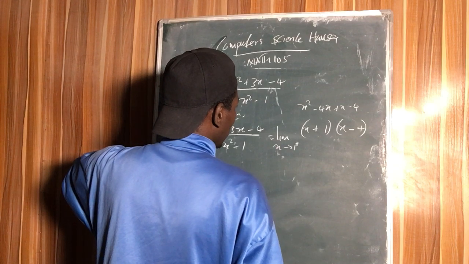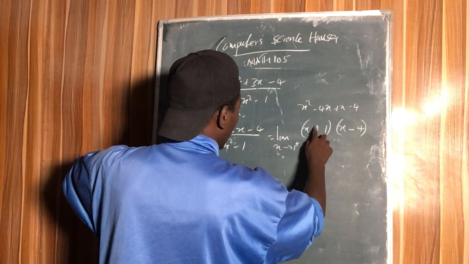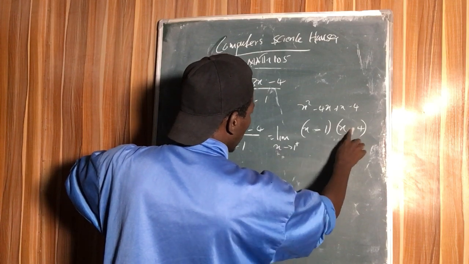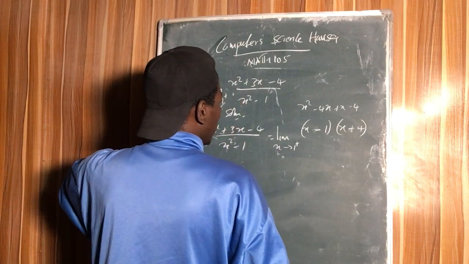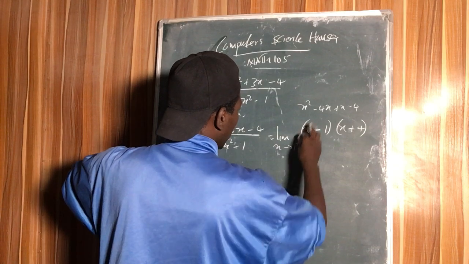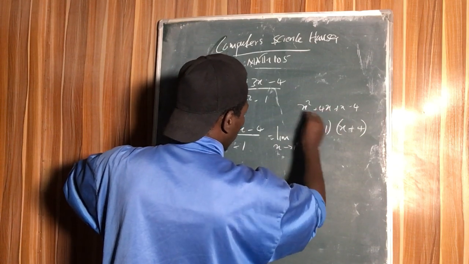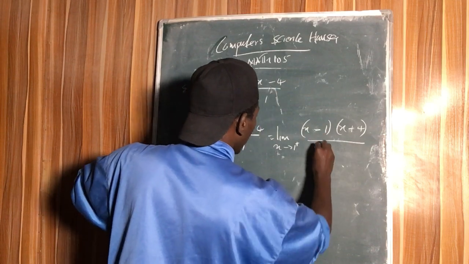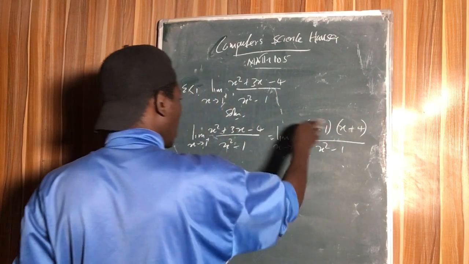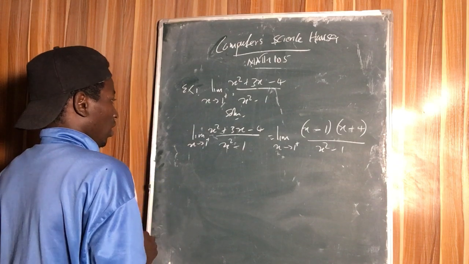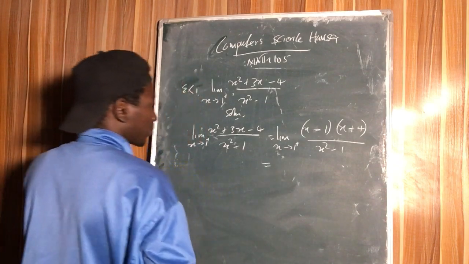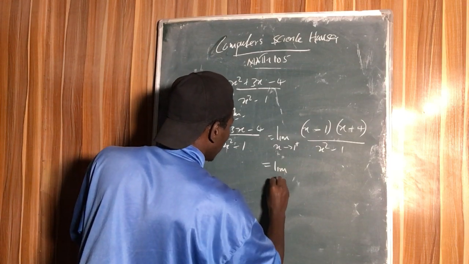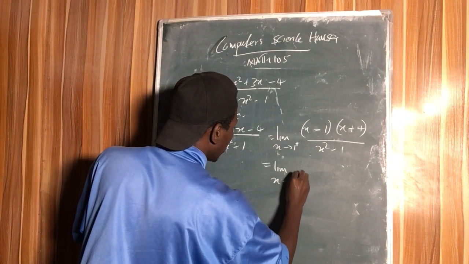Yes, but here it should be minus, and here it should be plus, because if we say it this way, correct. So this is what it's going to be. Now we have x squared minus 1. We have already expanded this bracket. As you can see here, this is the difference of two squares, and we will expand it too, the limit of this as x approaches 1.